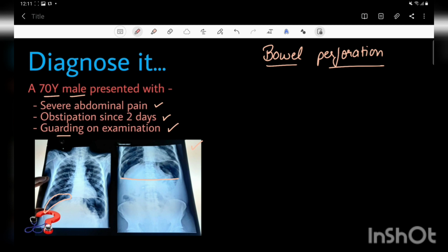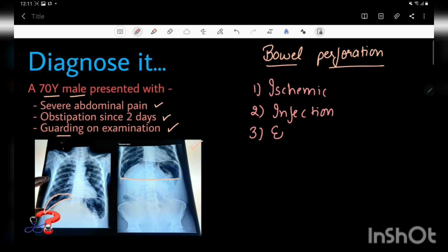That may be due to different reasons, and the main four reasons for that are: one is ischemic insult, and the ischemic insult can be due to the bowel obstruction as well as any foreign body as well as any kind of hypoxia to the bowel. Next one is infection, and in infection it can be any diverticulitis or any other bowel infection, like H. pylori infection in the stomach can lead to peptic ulcer formation and then lead to the perforation.